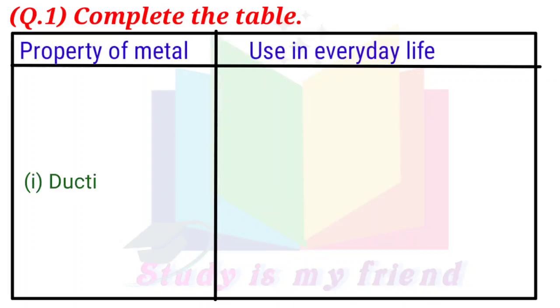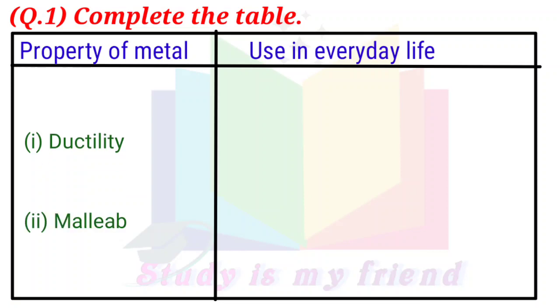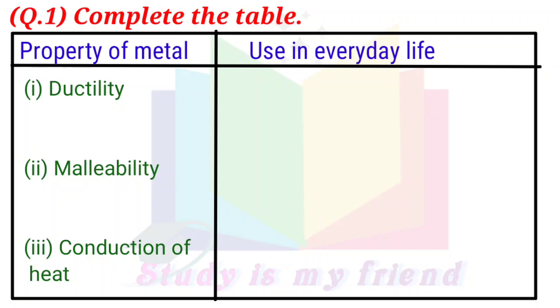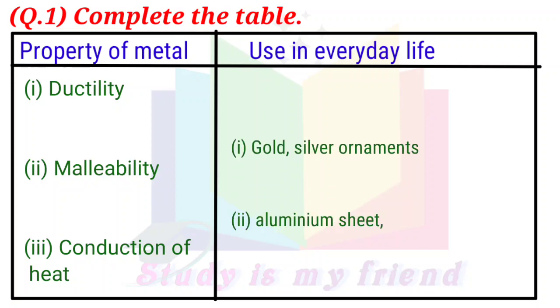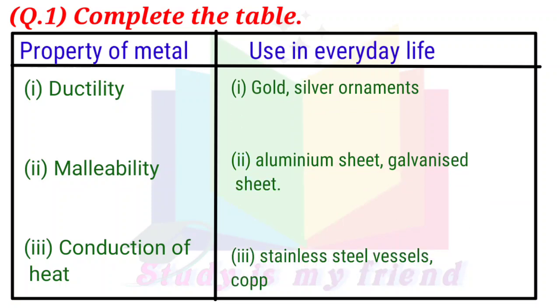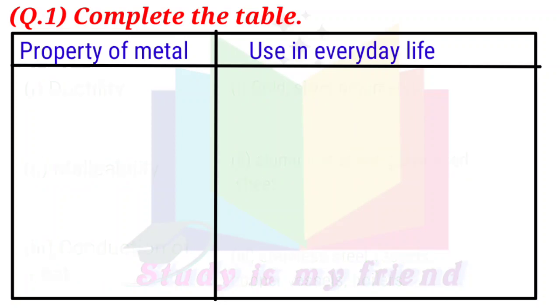Property of metal. 1. Ductility. 2. Malleability. 3. Conduction of heat. Answer. Use in everyday life. 1. Gold, silver ornaments. 2. Aluminium sheet, galvanized sheet. 3. Stainless steel vessels, copper vessels, boilers.